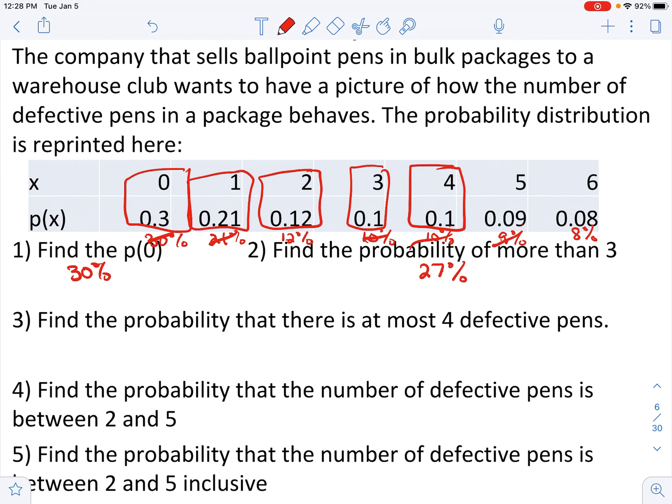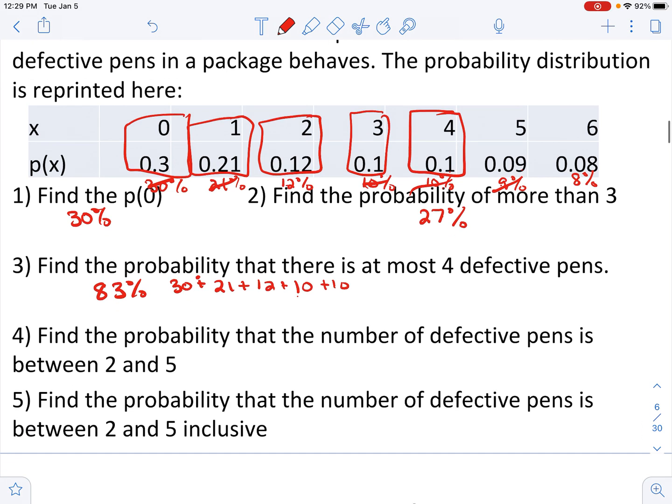So if I added all those together, that would give me 83%. So 30 plus 21 is 51, 63, 73, 83.